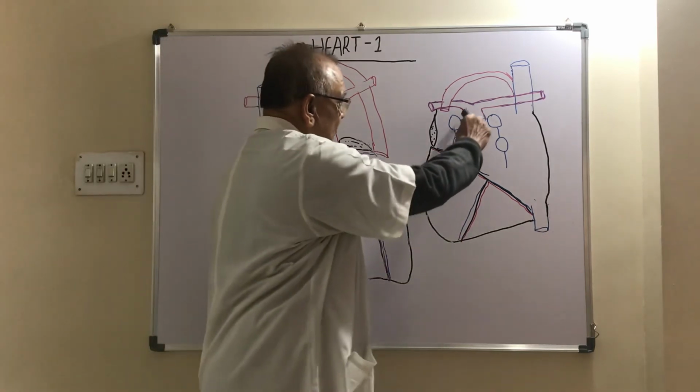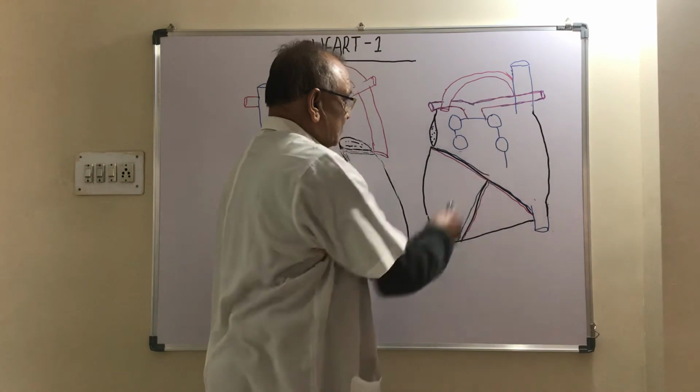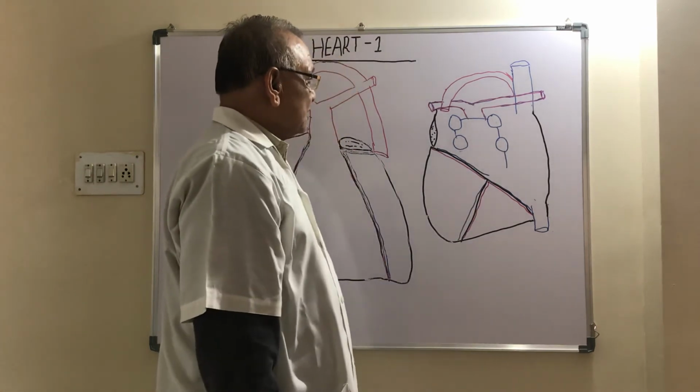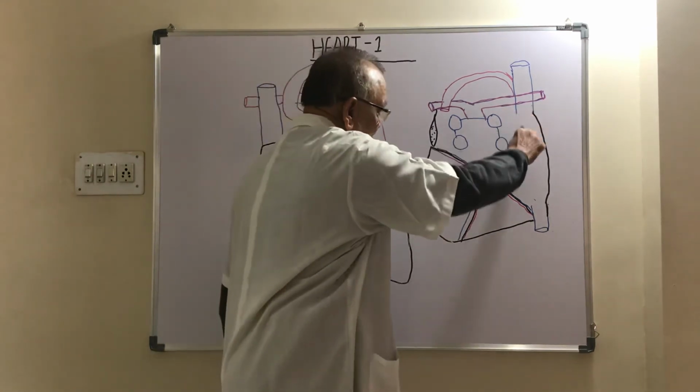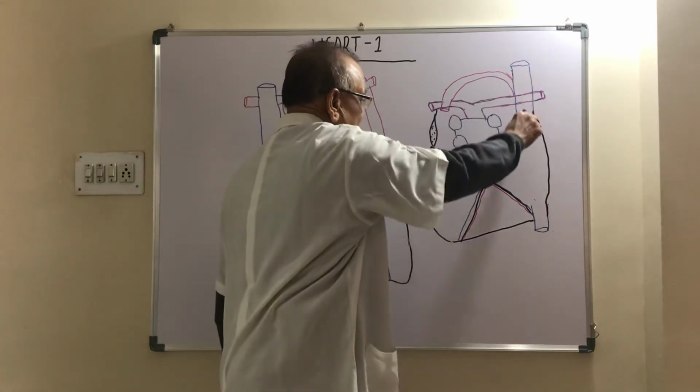The upper part, which is directed backward, is called the base of the heart. In the base of the heart, this is the right atrium, and into the right atrium two veins open: the superior vena cava and the inferior vena cava.